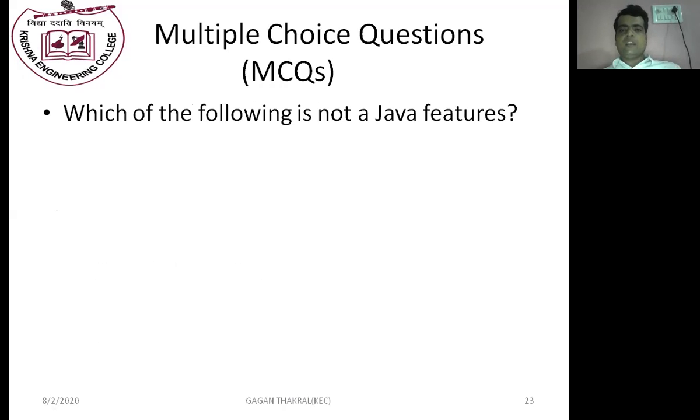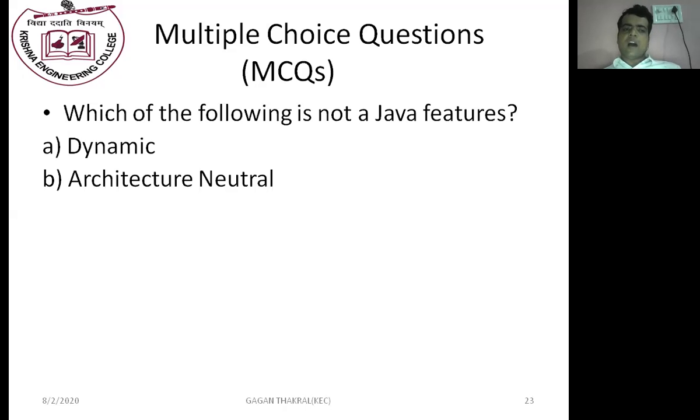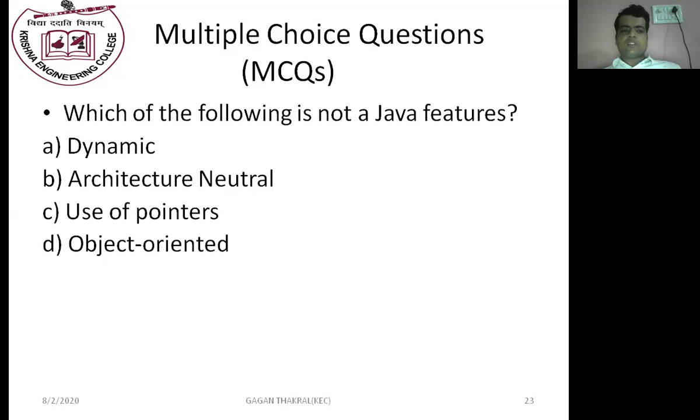Which of the following is not a feature of the Java programming language? Java is a dynamic programming language; Java is an architecture neutral programming language; Java uses pointers; or Java is an object oriented programming language. As we all know, Java is a dynamic programming language, an architecture neutral language, and an object oriented programming language. That's why the answer is use of pointers, which is not allowed in Java.